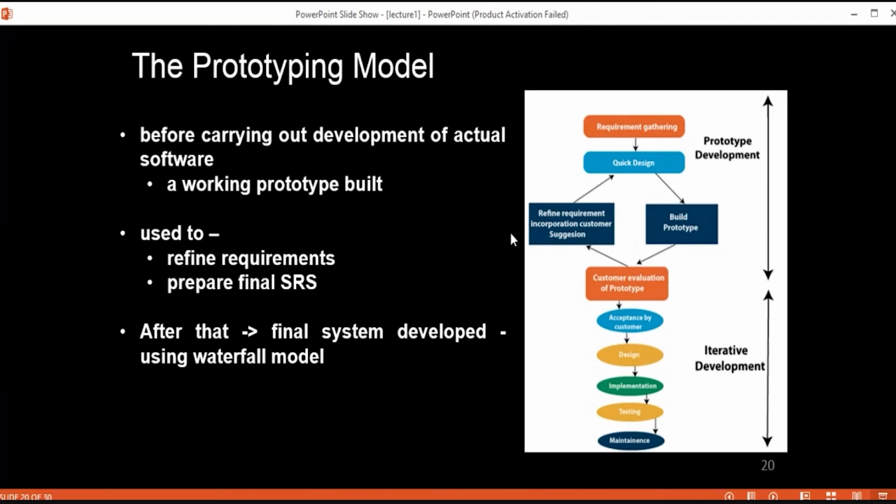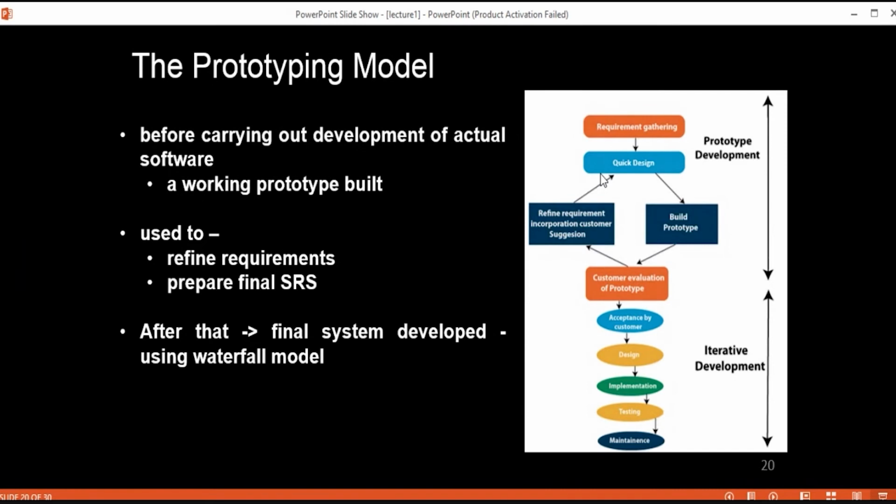So you can say that in this particular prototyping model, this working prototype is useful for requirement gathering and for finalizing those requirements, and it is never going to be delivered as your final product. In good big companies, it is never going to be delivered, but sometimes, due to some time crunch or some reasons, it is possible that there is some modification and this prototype is delivered as a final product.